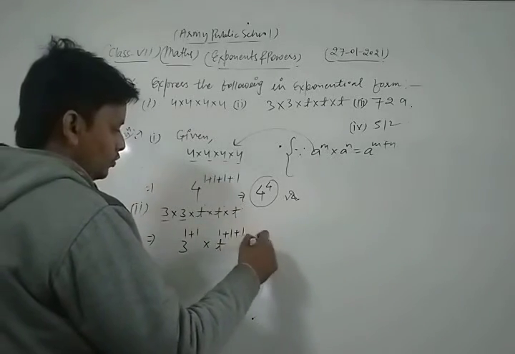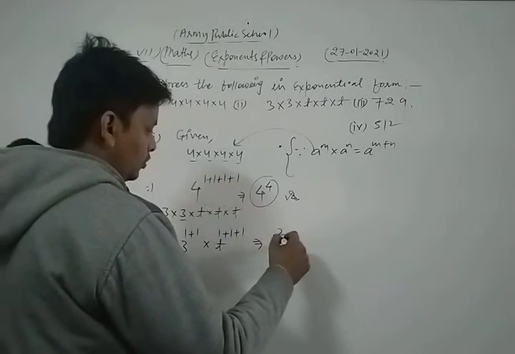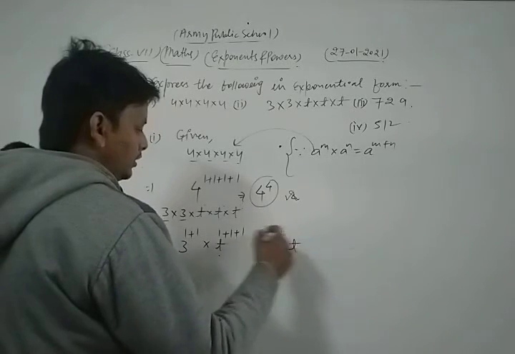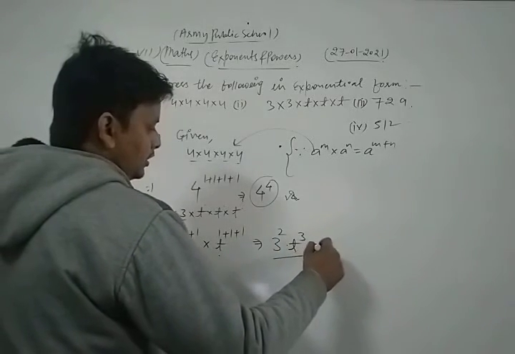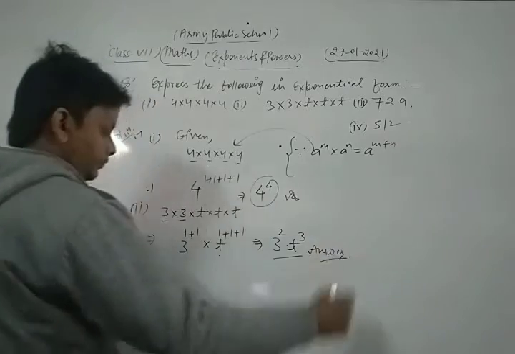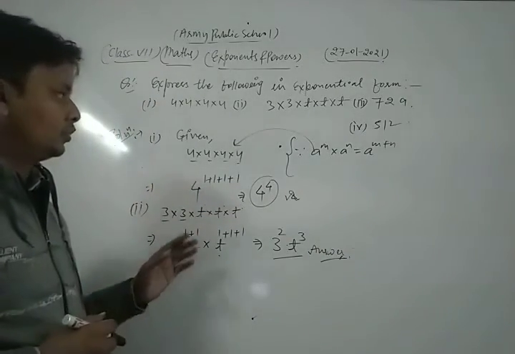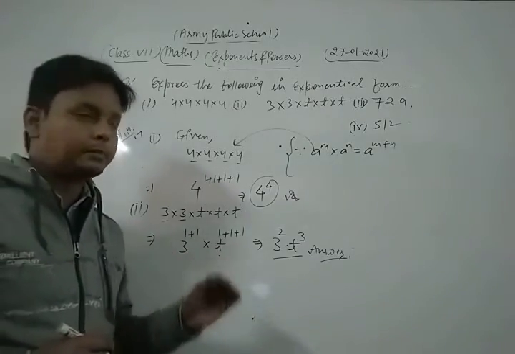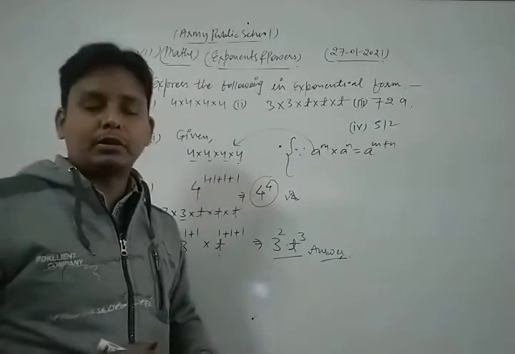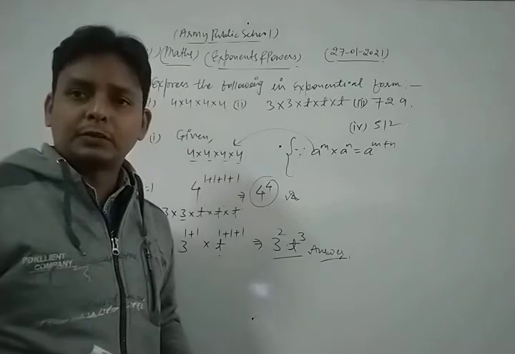So we get 3 to the power 2 into t to the power 3. So this is the required solution of the given question. Okay, dear friends, in this way you can represent any type of numbers in their exponential form.